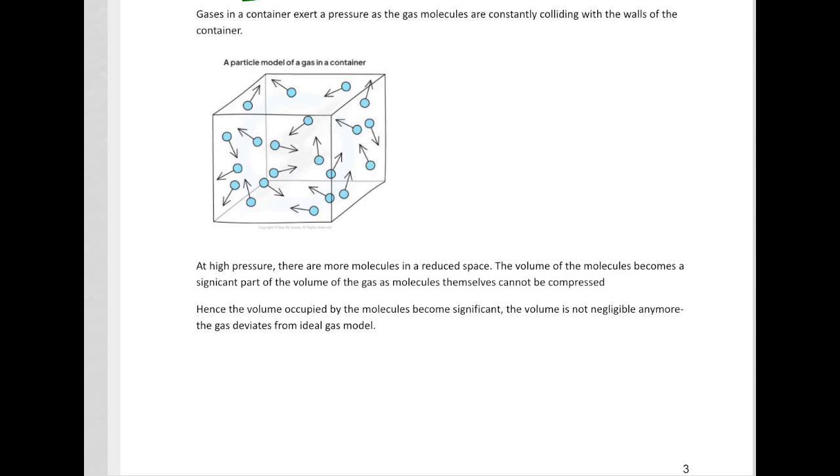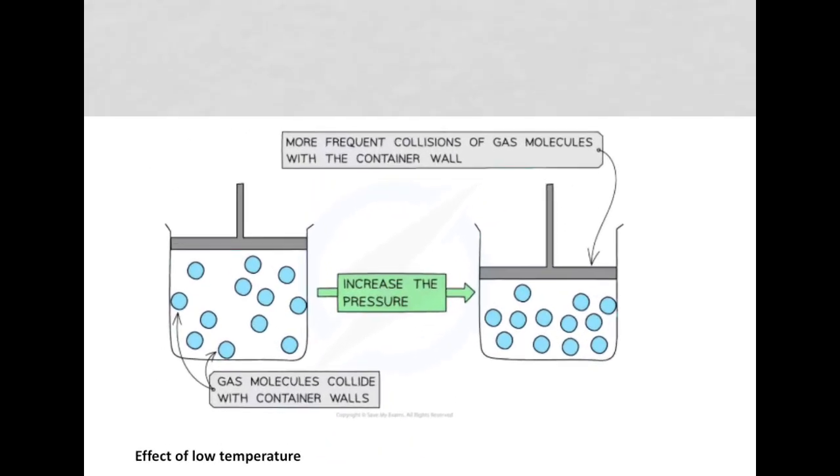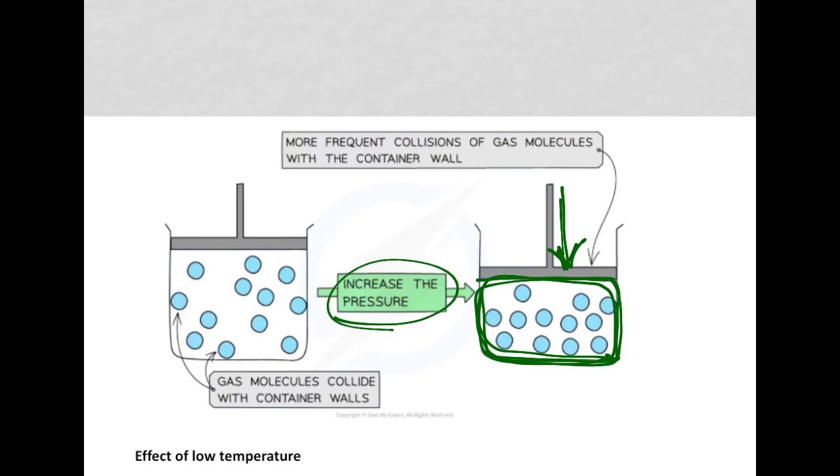At high pressure, if you look here, we are applying a pressure and compressing the piston. You can see that the volume occupied by the gas is reducing. So when the volume occupied by the gas particles is decreased, there are more frequent collisions. Here we have high pressure, so pressure is increased.